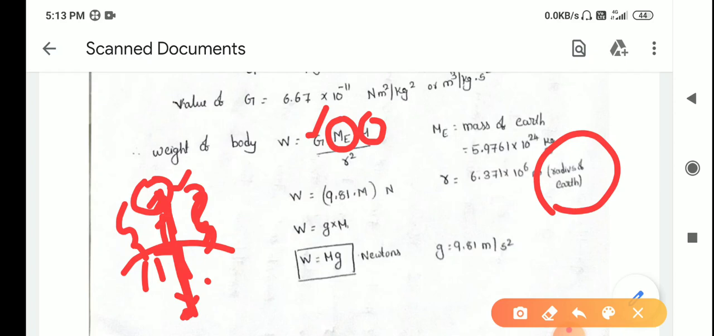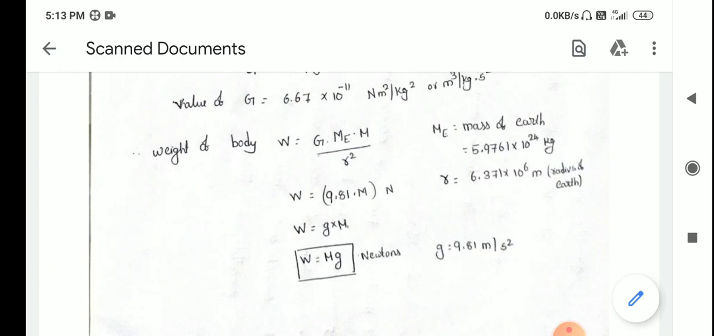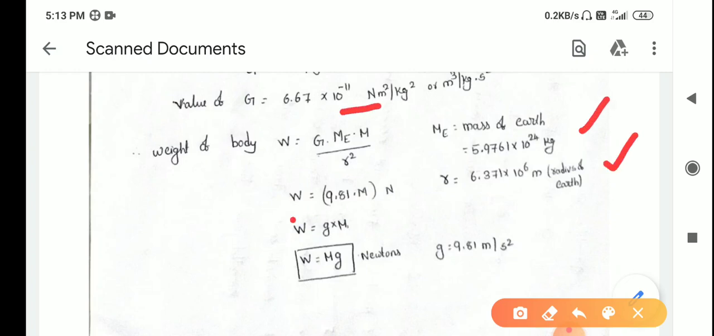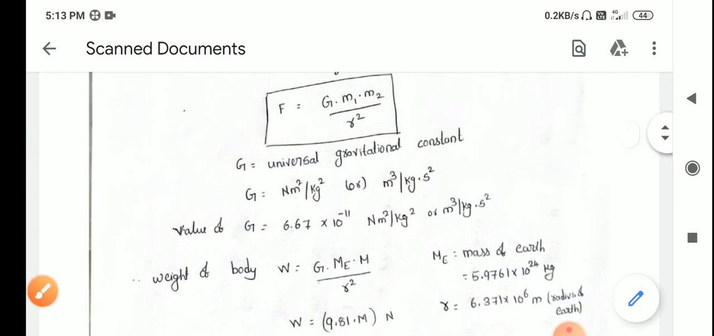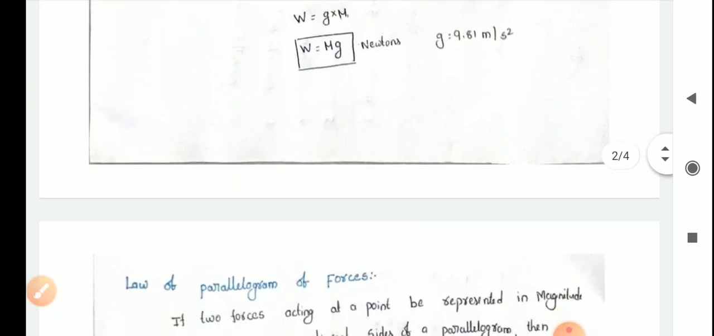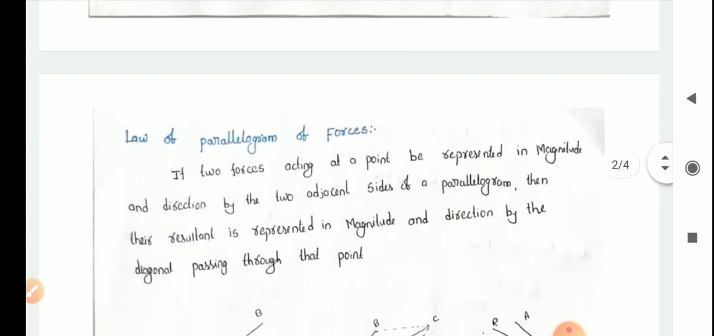So from that we can write the formula W is equal to G into me into m by r square. By substituting the values of the mass of the earth, the radius of the earth, and G, and solving, you get W is equal to 9.81 m newtons. So W is equal to mg. So by using the gravitational law of attraction, you are able to find the weight of a body.